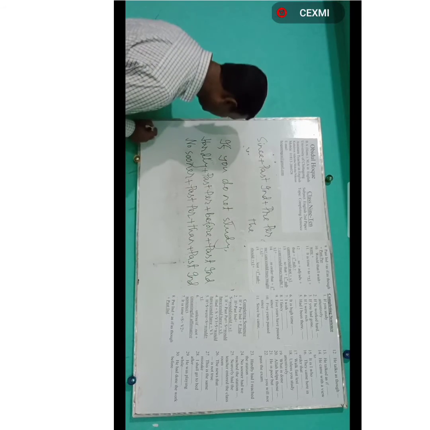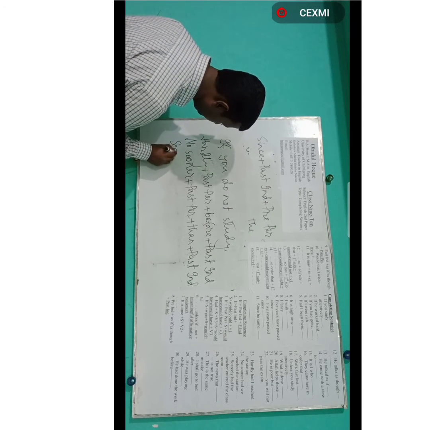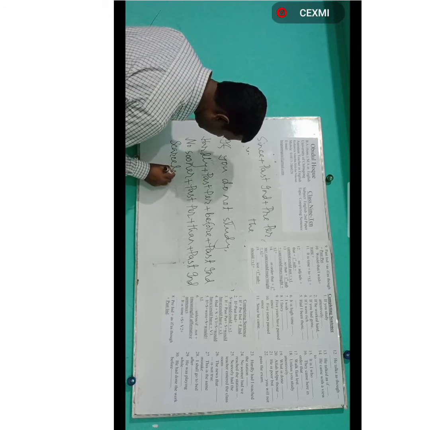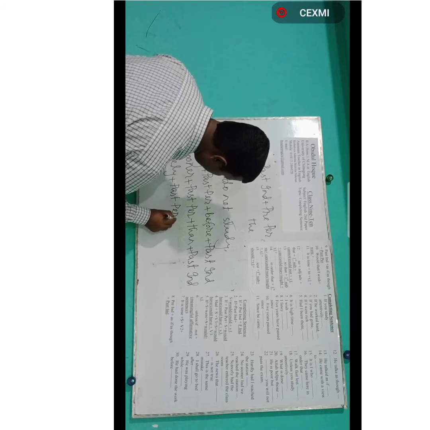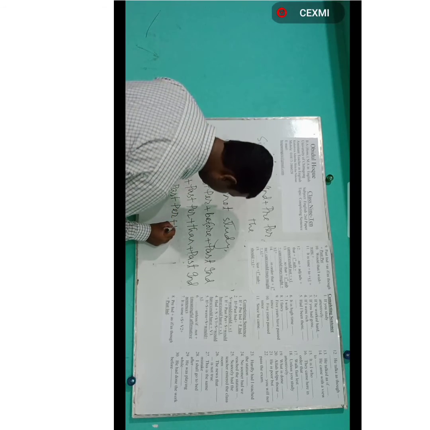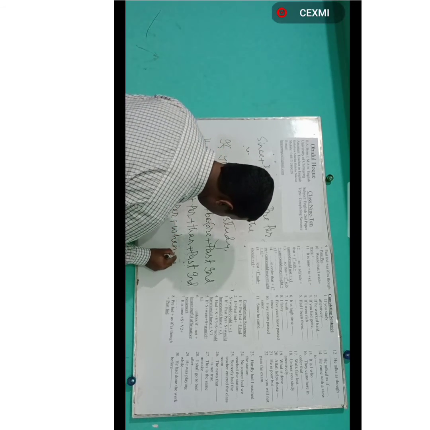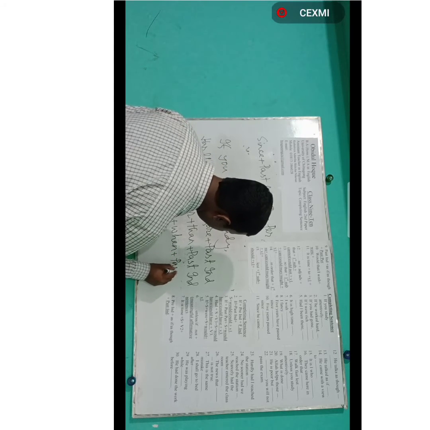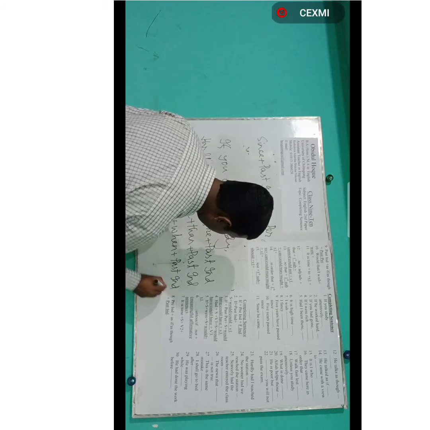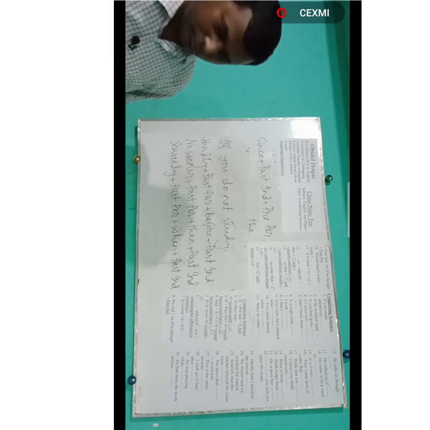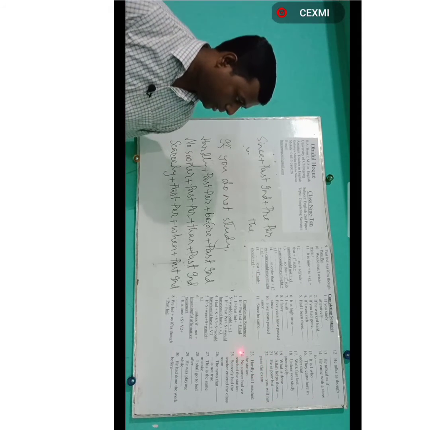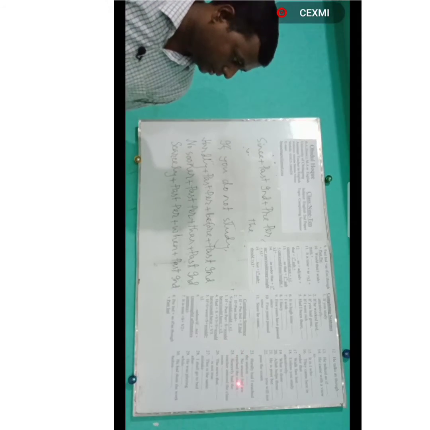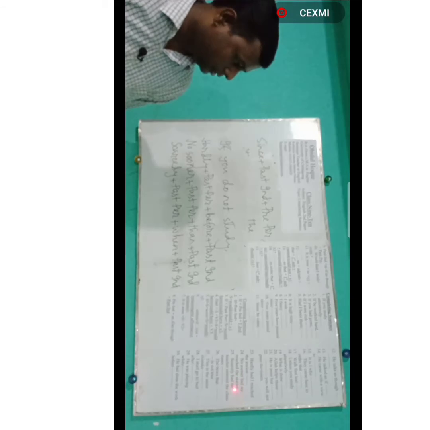Another formula is that scarcely plus past perfect plus when plus past indefinite. Number 24. No sooner had we reached the station, then the train left.